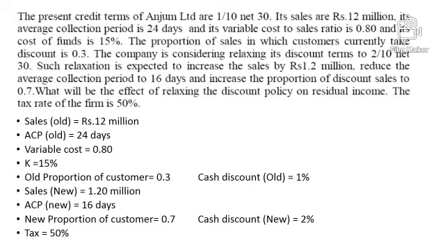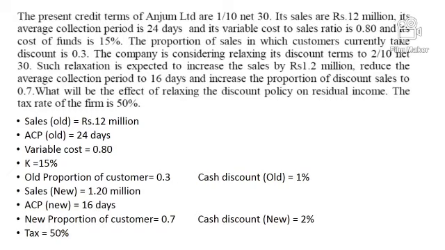Its present sales are 12 million, so this is called old sales. Its average collection period is 24 days, that is called ACP old, or you can say the present collection period of 24 days. Variable cost to sales ratio is 0.8 and its cost of fund is 15%. The proportion of sales to customers who currently take the discount is 0.3. That means presently 30% of customers are availing the cash discount.